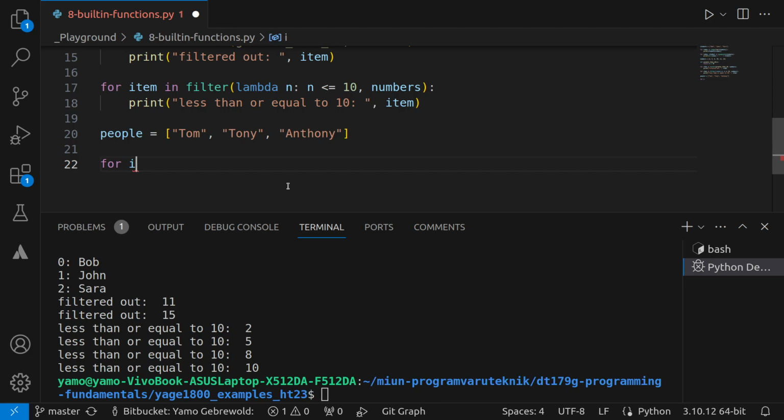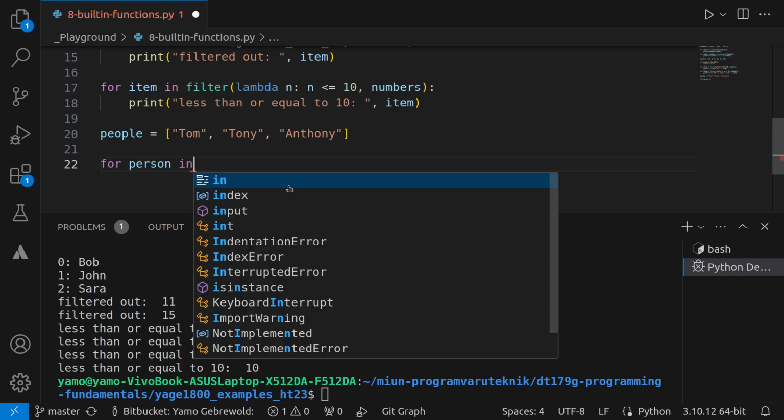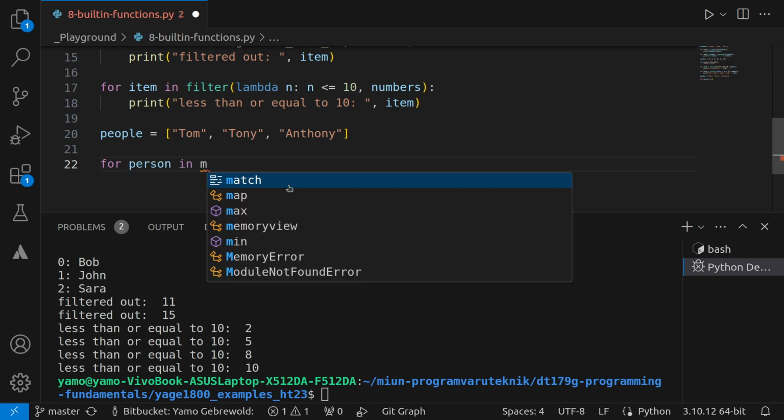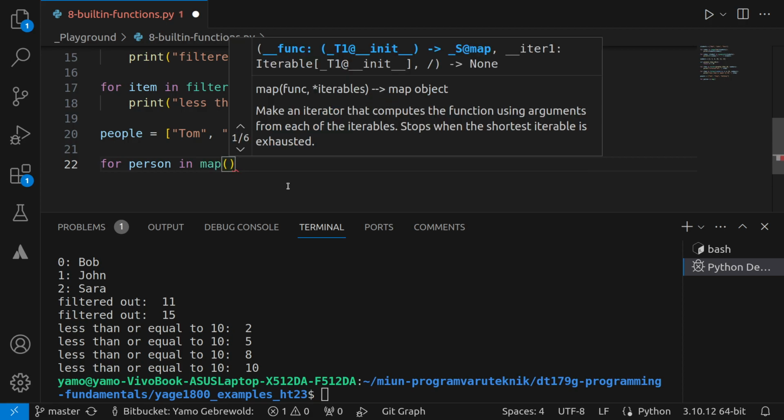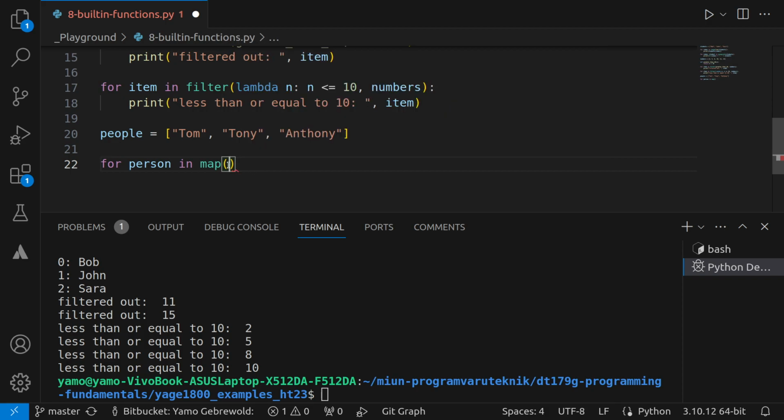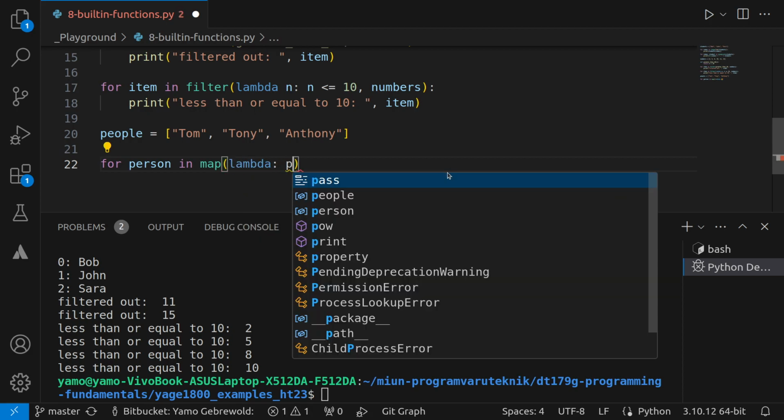So I'll say for item. Item is maybe not a really nice name. You could just say something else like person in. And now I will define a map. So this is what I would say it transforms each item into something. So it could be, for example, you have salaries and you want to increase each salary by 0.15. Like you want to multiply it by 15%. Okay. But for this simple case, let's just print out the length of each string. So I'll just say p.